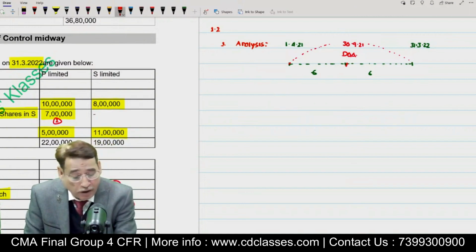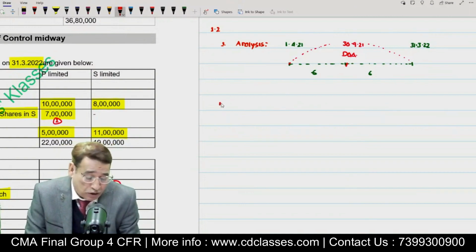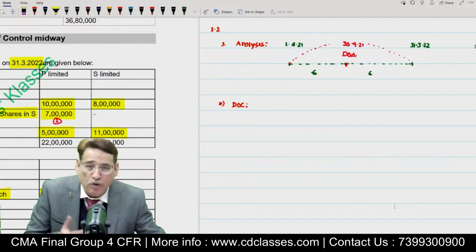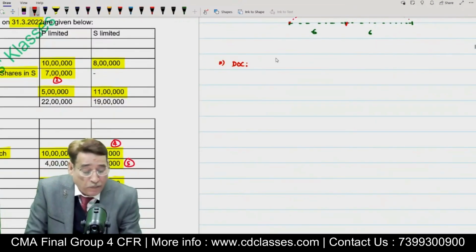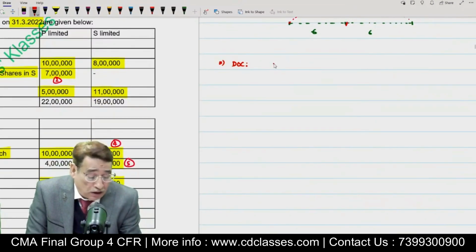After this point, as I told you in the last session, we need to compute the degree of control. DOC in short form I have written. You can also write controlling stakes. In order to compute this, the only thing we require is the number of shares of the subsidiary company.